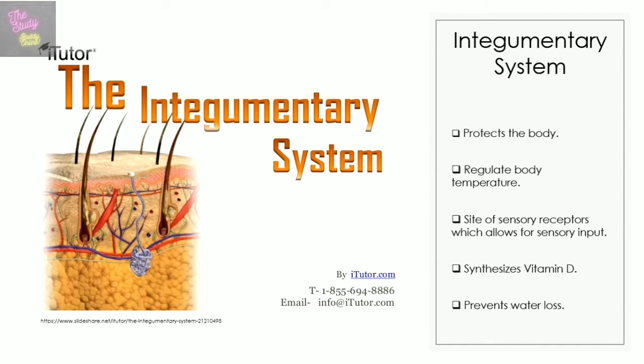The integumentary system also functions in the regulation of body temperature. For example, when you sweat through the sweat glands found on the skin, it allows you to cool off. Another function of the integumentary system is the sensory receptors located on the skin that allow for sensory input, for example, the feeling of pain when you get injured. Also, the integumentary system allows for the synthesis of vitamin D, which occurs when the skin absorbs light rays from the sun. In addition, the integumentary system helps to prevent water loss.